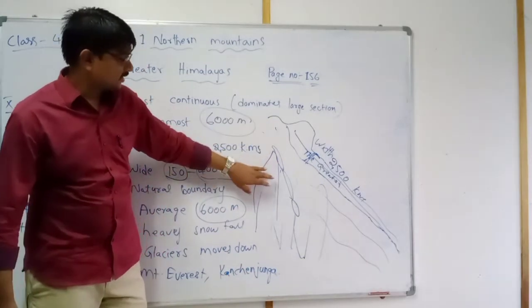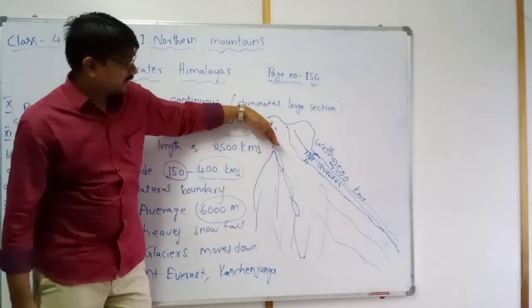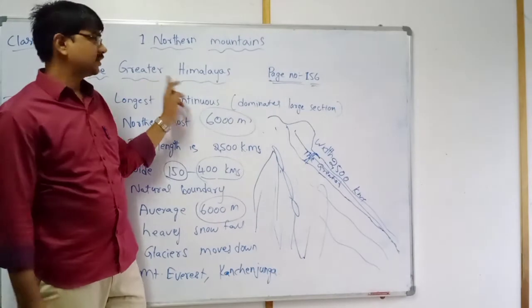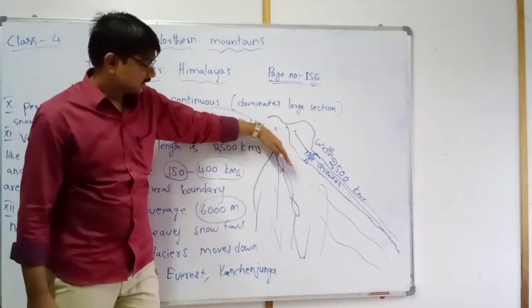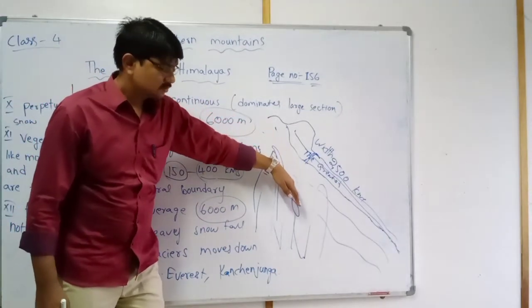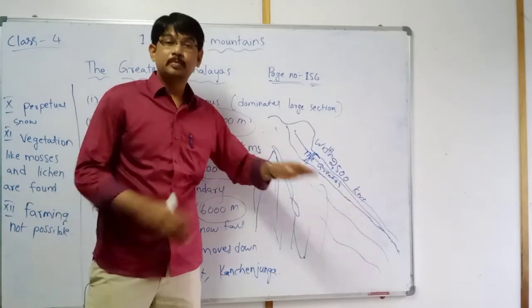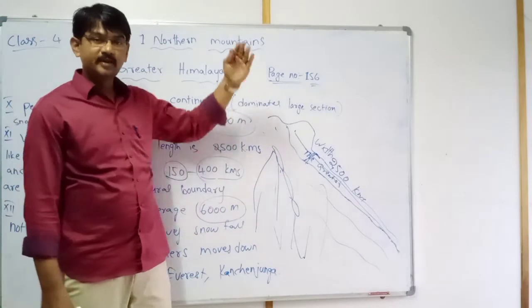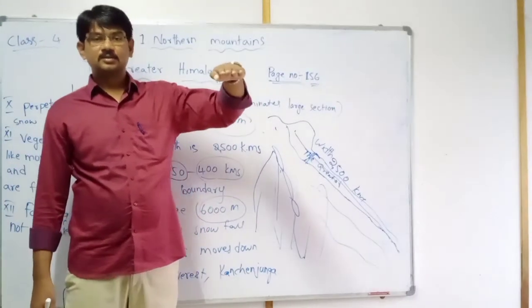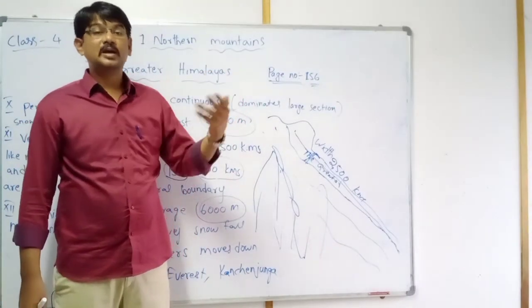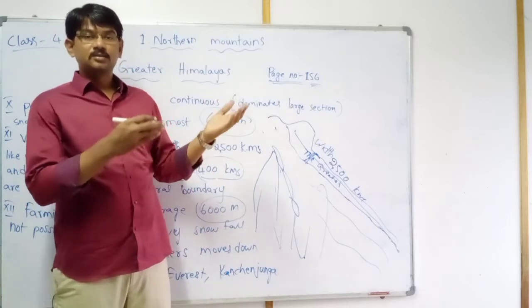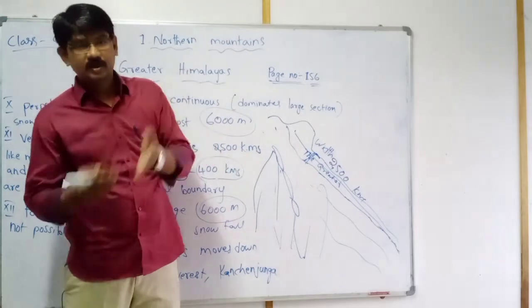So when glaciers are moving down from the mountains located in the greater Himalayas, when they reach plain areas, these are mountain areas, right? When they reach plain areas, they are melting, melting into water.